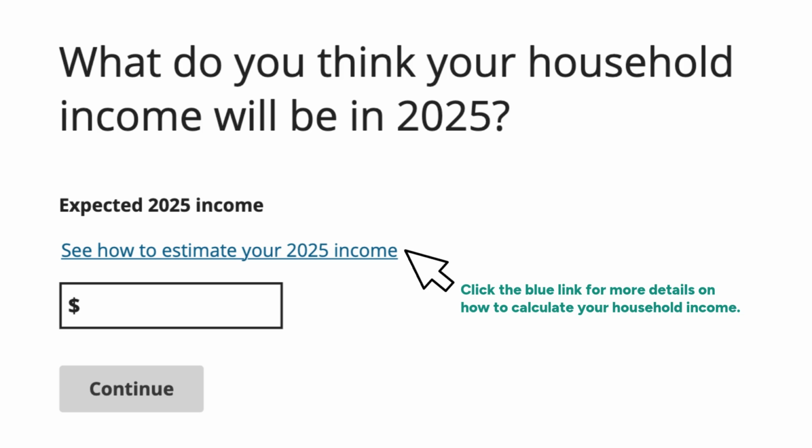To calculate your discounts, this screen asks, what do you think your household income will be for the year? Enter total income for both you and your spouse, even if only one of you needs a health plan. Total income includes money from jobs, some investments, rents, and royalties, as well as Social Security retirement or disability payments, and some tribal per capita payments. For more hints about income, click the blue link that says See How to Estimate.